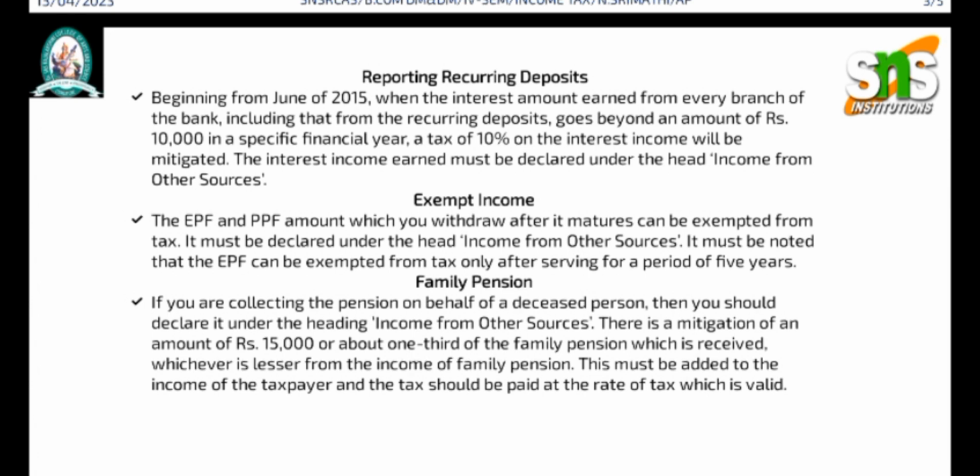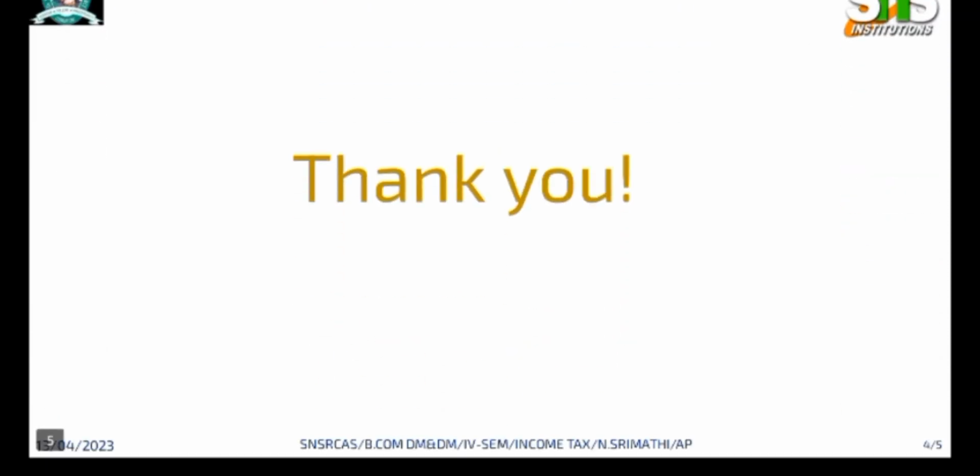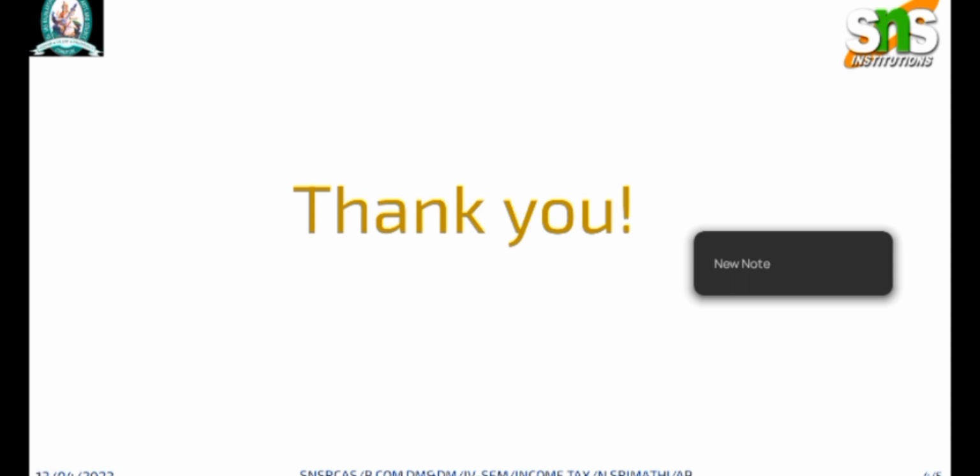If you are collecting the pension on behalf of a deceased person, you should declare it under the heading income from other sources. There is a deduction of an amount of rupees 15,000 or one third of the family pension received, whichever is lesser, from income from pension. It must be added to the income of a taxpayer, and tax should be paid at the rate of tax which is valid.